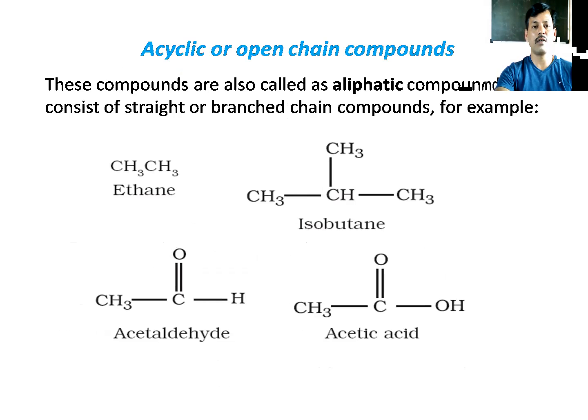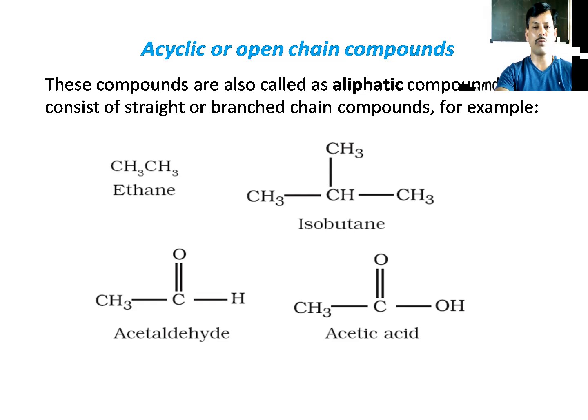In acyclic open chain structure we see ethane, isobutane, acetaldehyde and acetic acid. Here the functional group is C double bond H, which means aldehyde is there, with a methyl group attached to the aldehyde. In acetic acid, a methyl group is attached to COOH.